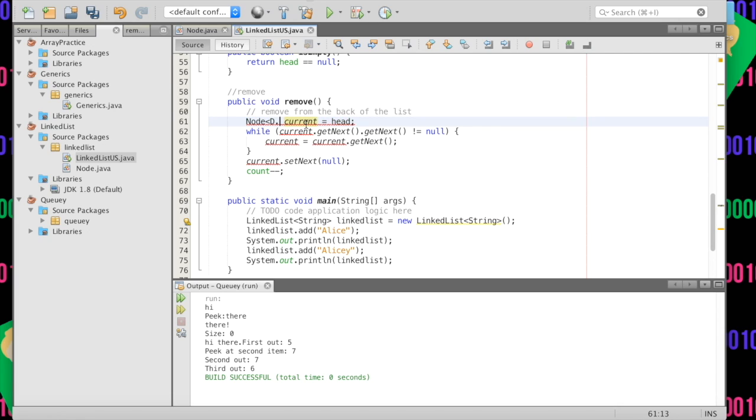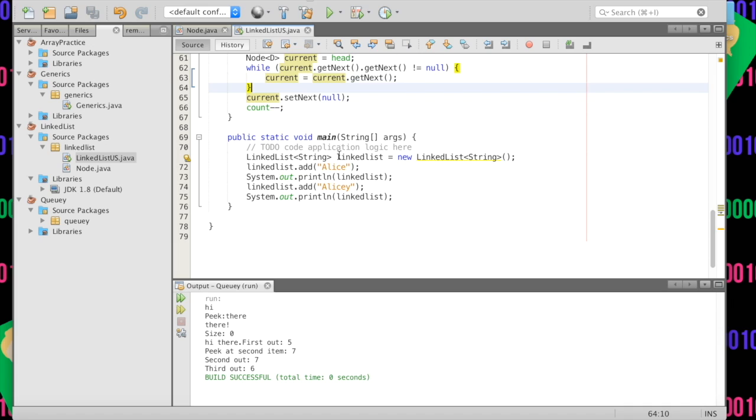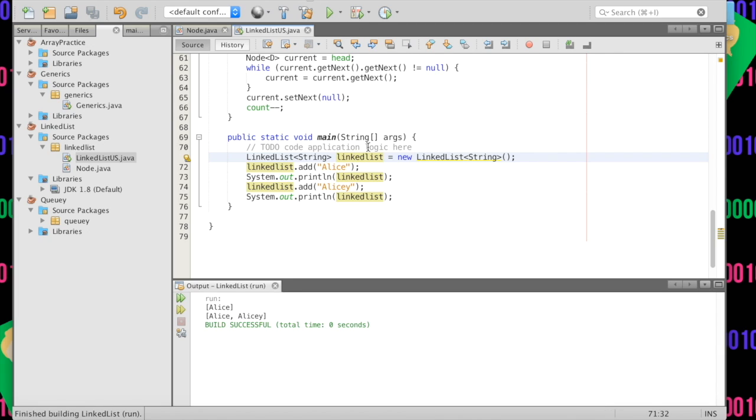Again, here's our node. We've got to add type D. And make sure your syntax is right, or else your entire program will freak out like mine usually does. And we're good. Notice we had to do it when we created this linked list. This is how we're inserting what type of data we're going to use. We use string here, and string is in place of D, kind of like arguments versus parameters. Here, our argument would be string and our parameter would have been D. Kind of making sense? So now our linked list, if we run this, everything should work out fine.